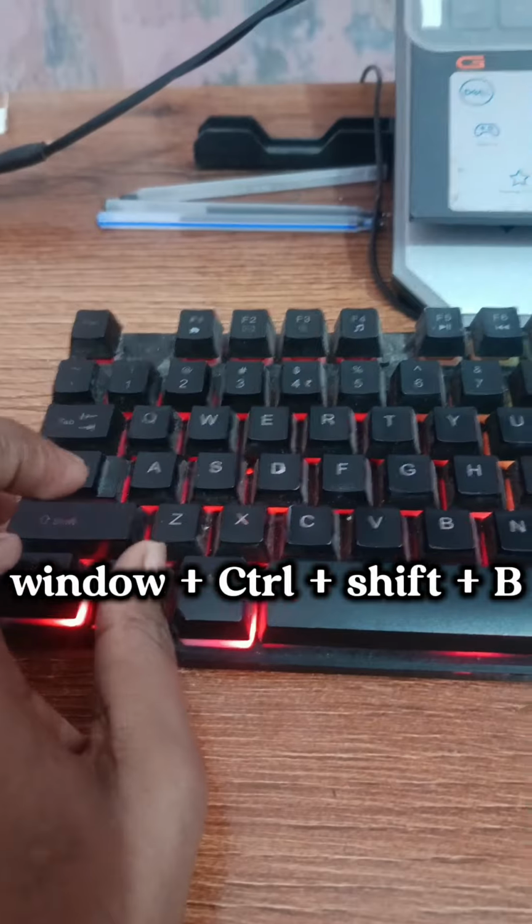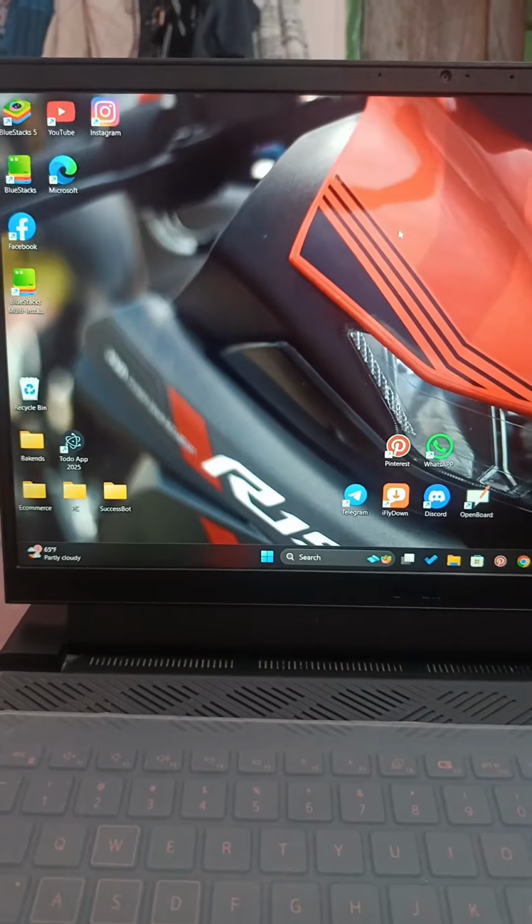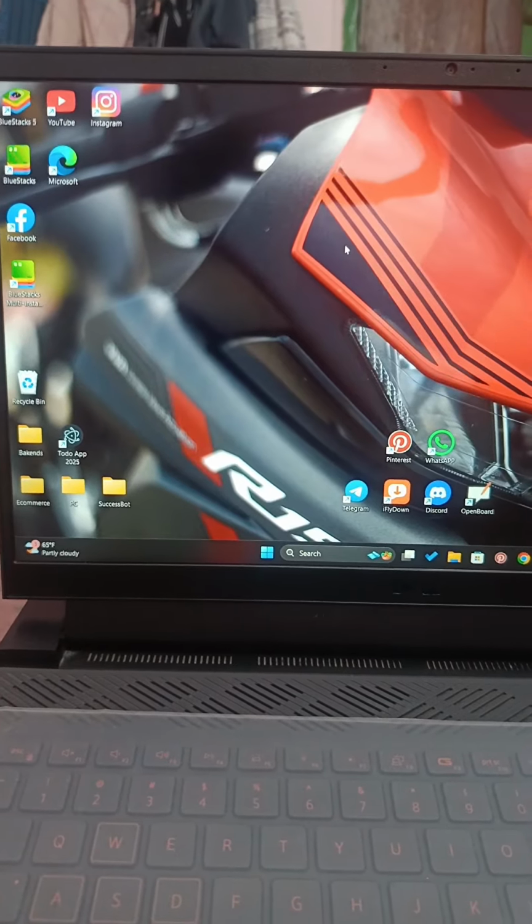Then close it. Then press Windows, Control, Shift and B. Your laptop refreshes without rebooting Windows. This is a safe and useful Windows method.